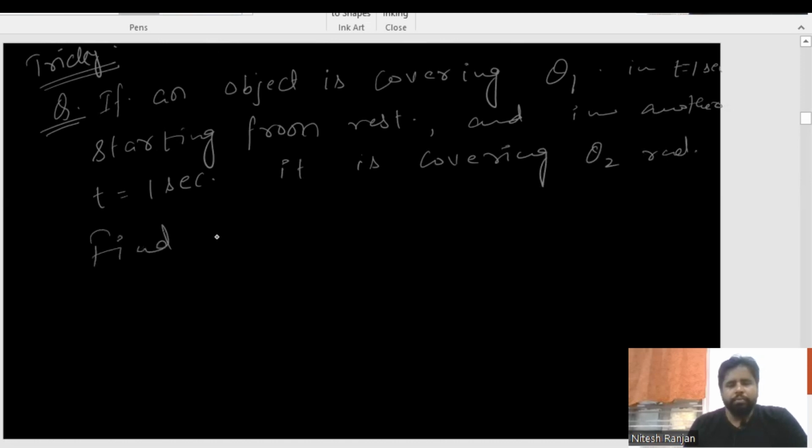Find out the value of theta 2 by theta 1.